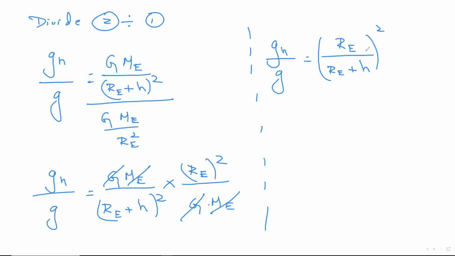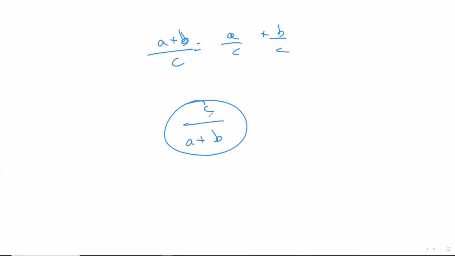Now maximum, what can be done? Think for a second. It is better if a bigger term is there on the numerator, correct? For example, a plus b whole thing divided by c can be written as a by c plus b by c. But if it is c by a plus b, it is going to get kind of difficult. But actually, if you see, the letters used almost are the same. It's just that the placement is different, correct? So how do we turn c by a plus b in terms of a plus b by c? We flip it. Remember this. I'll tell you why I'm talking about this concept here.